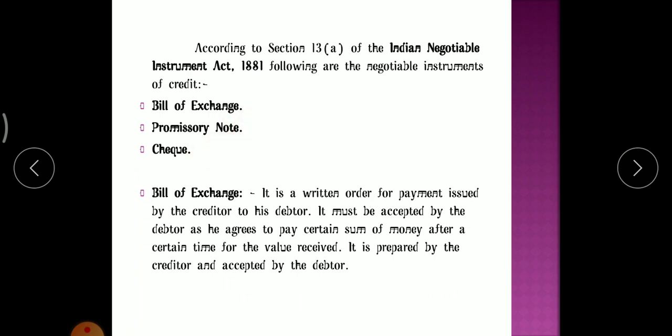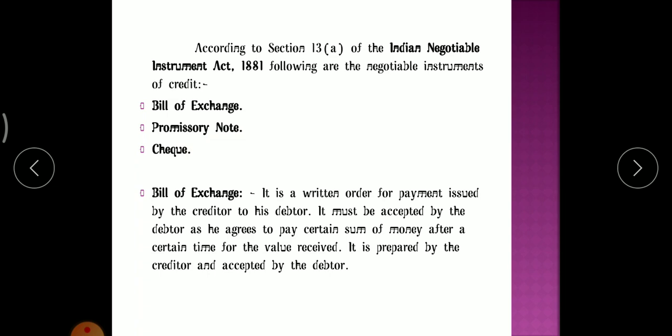Usually nowadays checks are in more use. Previously, bills of exchange and promissory notes were more in use. Nowadays checks are more in use. The demand for checks is increasing day by day.